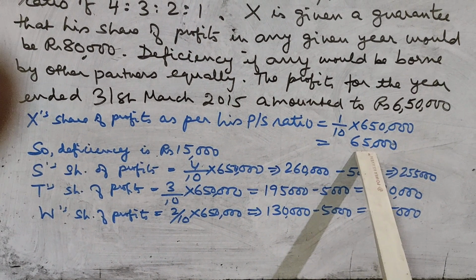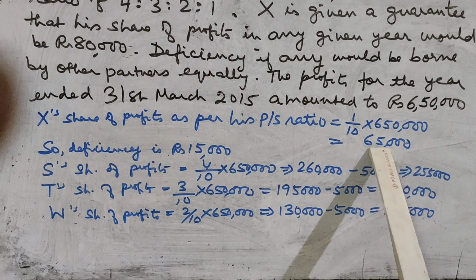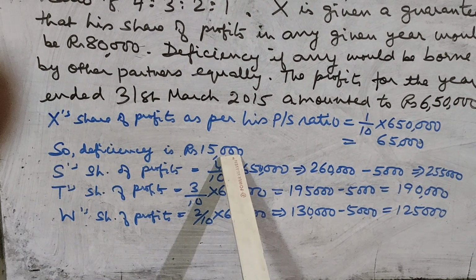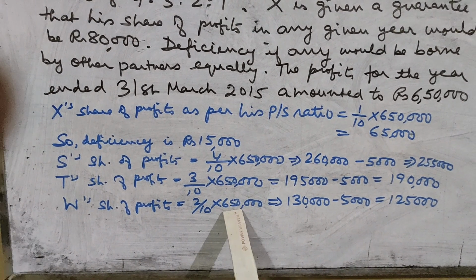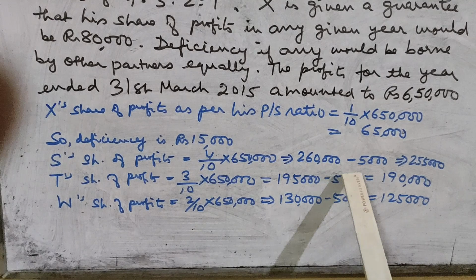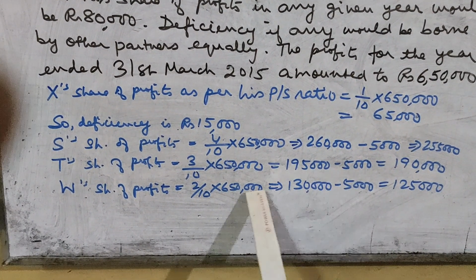Now this is 15,000 less than the guaranteed amount. So that 15,000 deficiency, it will be taken from S's share, T's share and W's share equally. That means 5,000 will be taken from S's share, 5,000 will be taken from T's share and 5,000 will be taken from W's share.